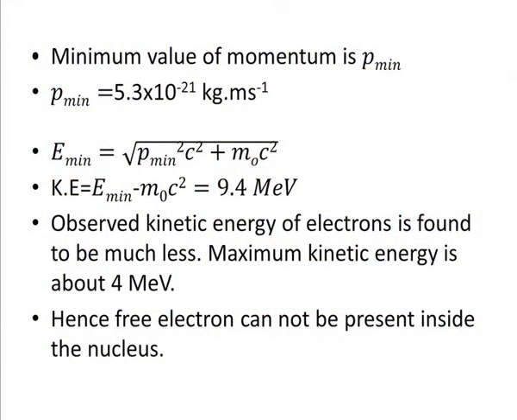So, it is clear that the free electrons cannot be inside the nucleus. So, it is one application of Heisenberg's uncertainty principle which helps us decide whether or not the free electrons exist in the nucleus in the beta radioactivity, and we have an emphatic no, that the free electrons cannot be there inside the nucleus as far as the beta activity is concerned.